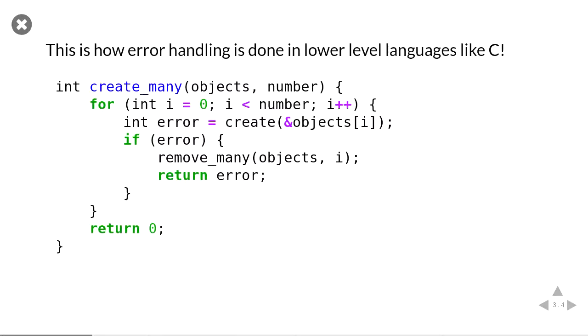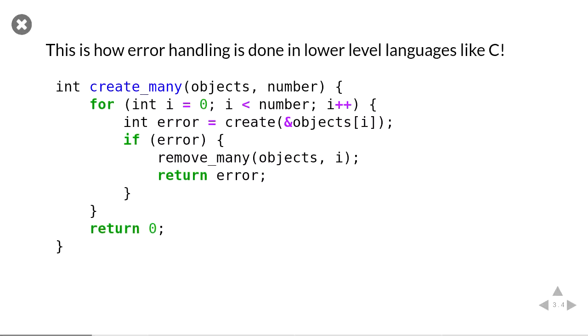And this is actually how errors are handled in lower level languages like C. And you'll see this kind of code a lot in lower level things like operating systems. And this is actually an example. What we have is a function that tries to create lots of objects into a list, and it iterates through the number that we want to create, and creates an object and puts it into that list. And you'll see what it's doing is it's saving the return value as an error. And we're saying, OK, if that error is 0, if it's false, go on as normal. Otherwise, if we get an error, we have to remove all the previous objects that we made.